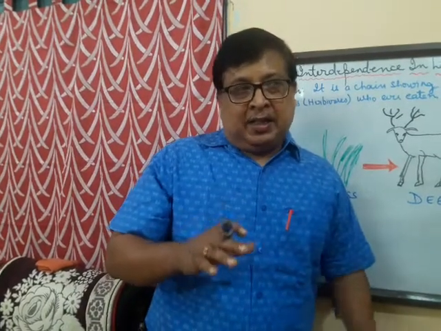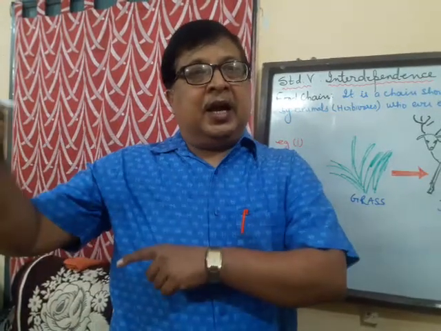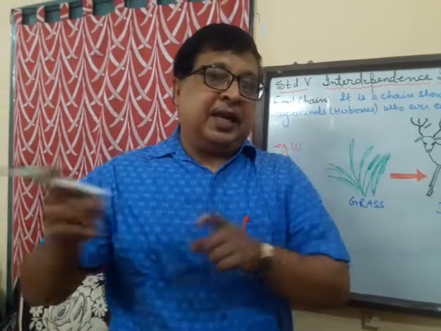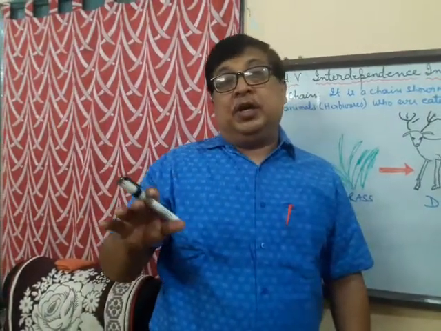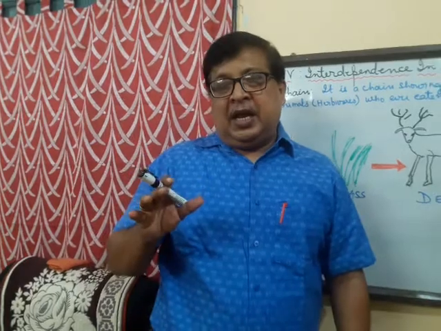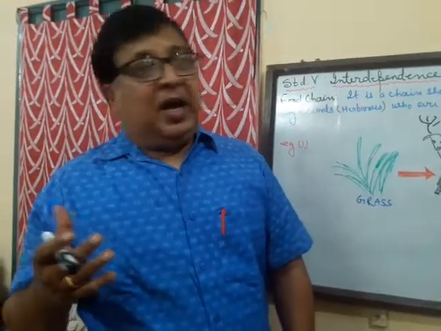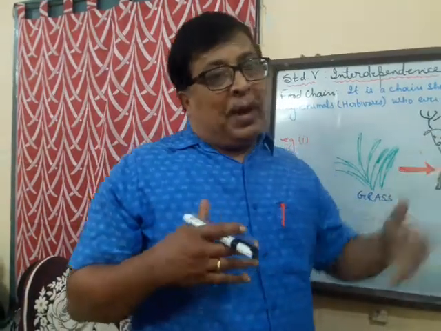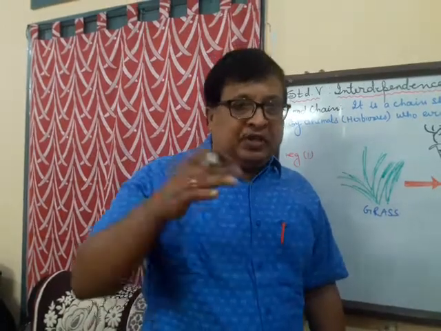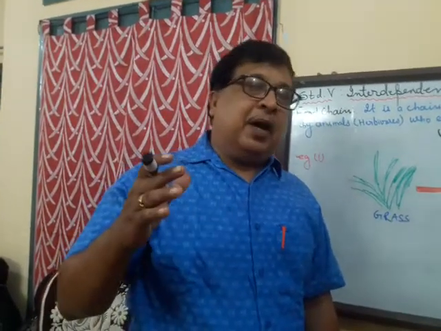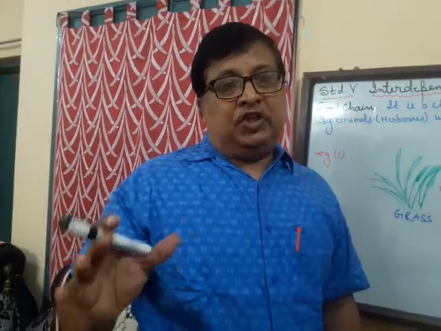So we see that the plants are eaten by the herbivores, which in turn are eaten by the carnivore, setting a chain. This is what is called a food chain. If I would define this food chain, I would say that it is a chain showing how plants are eaten by the herbivores or the omnivores, which in turn get eaten by the higher animals, that is the carnivore.